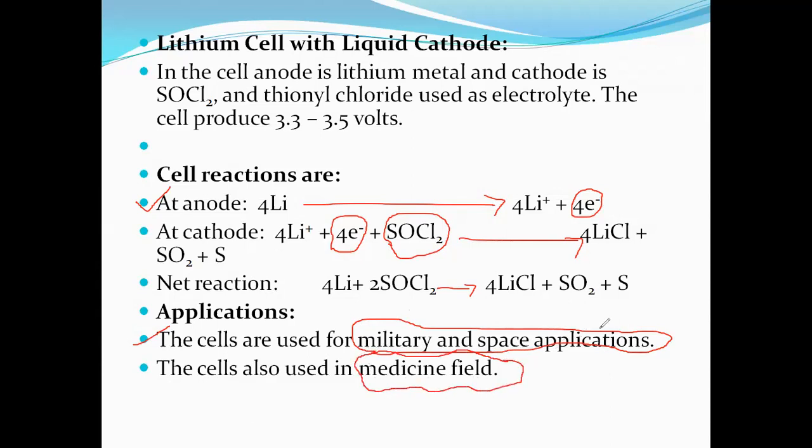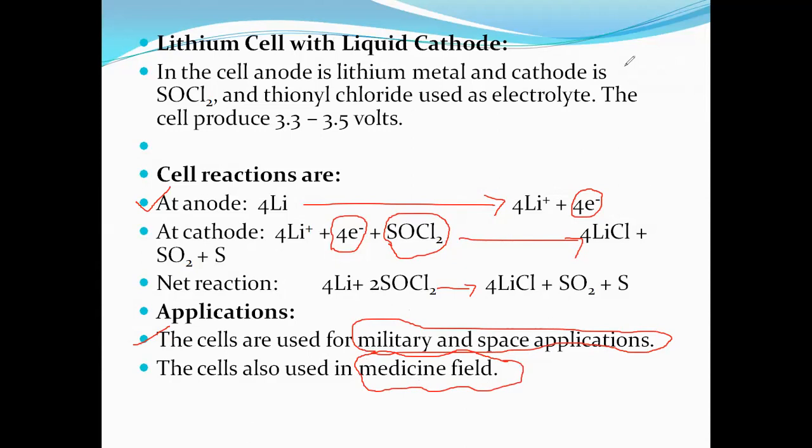Medicinal field means BP apparatus, and the advanced kits we see now, which are called pulse oximeters. The cells used in them are lithium cells. Now these lithium cells are used in military appliances, space appliances and medicinal appliances.